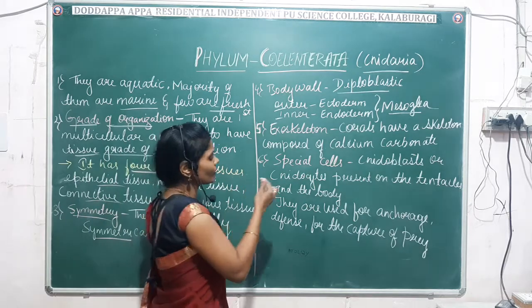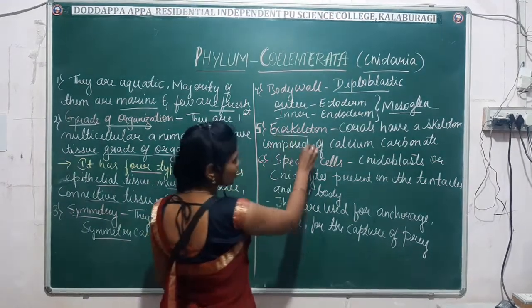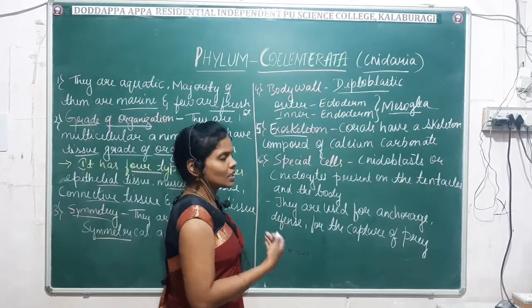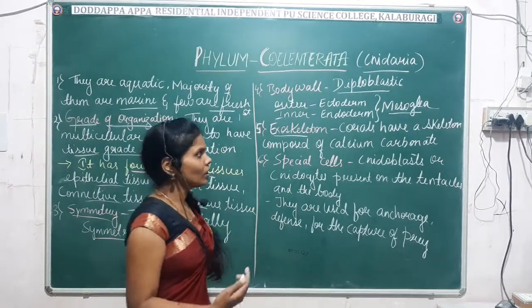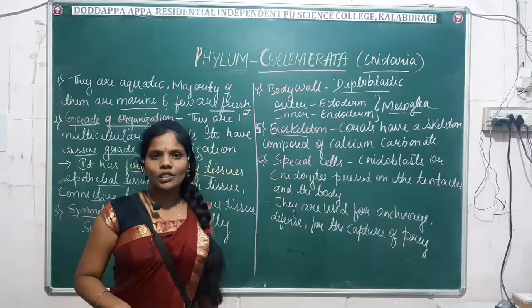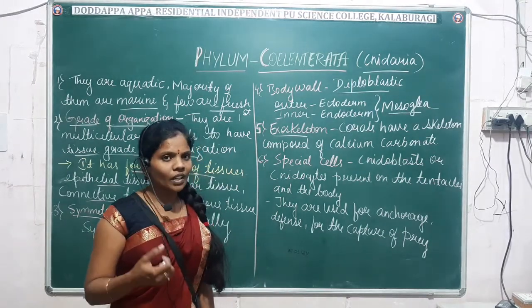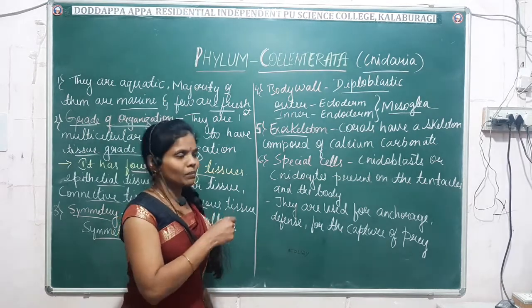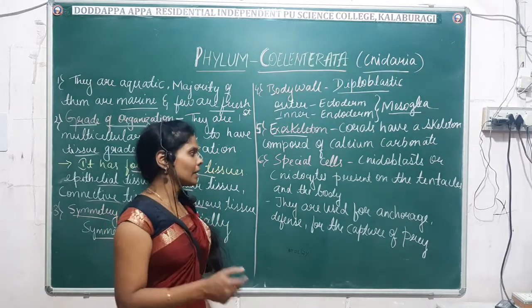Fine. Next comes the exoskeleton. What type of exoskeleton do coelenterates have? Some coelenterates, like corals, have a skeleton system composed of calcium carbonate. It is calcareous, generally made up of calcium carbonate.